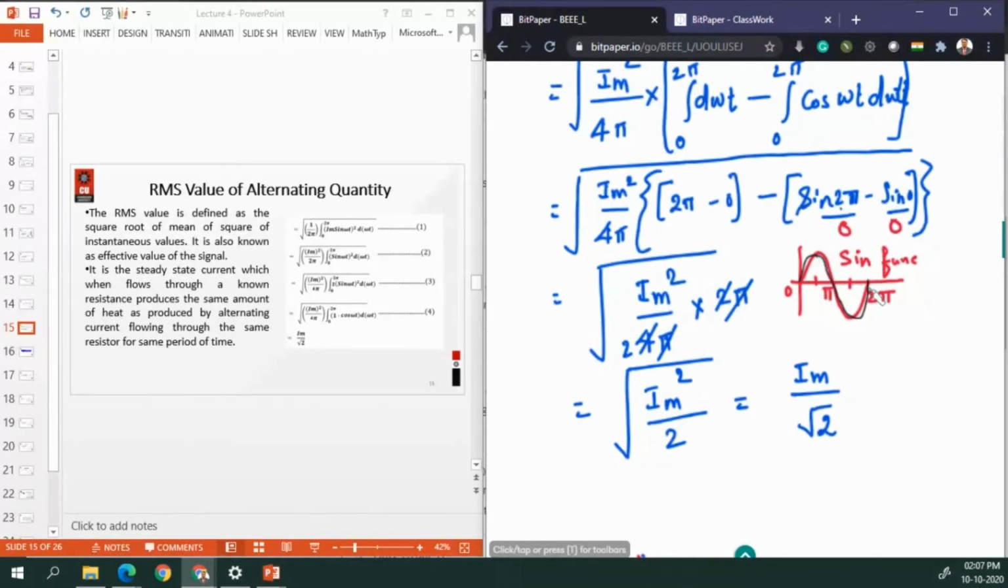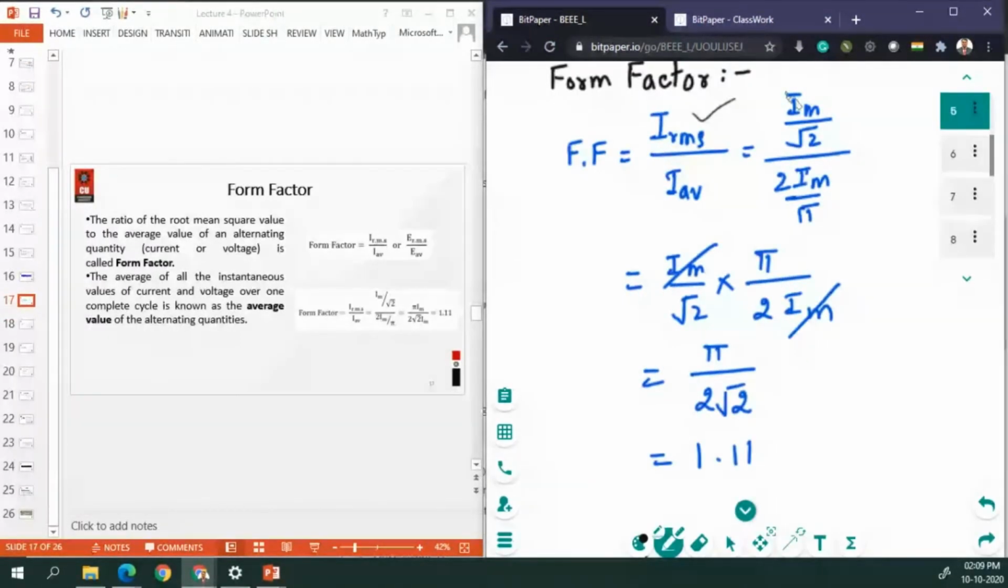What is the value of sine 2 pi at this point? 0. And what is the value of sine 0 at this point? 0. So we put those values right here, and we solve this equation, and we find that the RMS value for an alternating quantity is Im divided by under root 2. What is the formula for RMS value? Im by under root 2. We have calculated it right now.